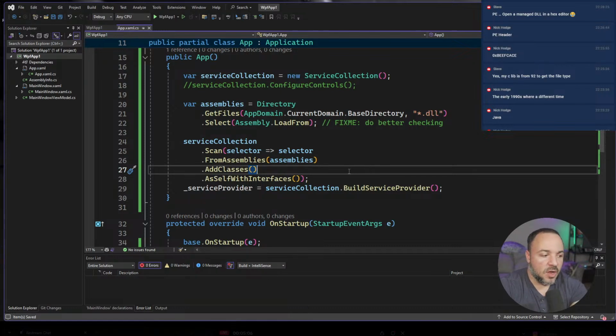Now, one of the drawbacks of AutoFac that I don't really like, and one of the really cool things about Screwtor is that in AutoFac, you have to go make a module. I guess you don't have to, but that's the unit of organization inside of AutoFac, right? So it means that wherever you're creating code that you want to have get pulled in, say as a plugin, right? You're scanning a folder for DLLs, any code that you want to have incorporated as a plugin, you need to have a reference to AutoFac, which seems kind of weird, but how else would you do it? It needs to come from a module.